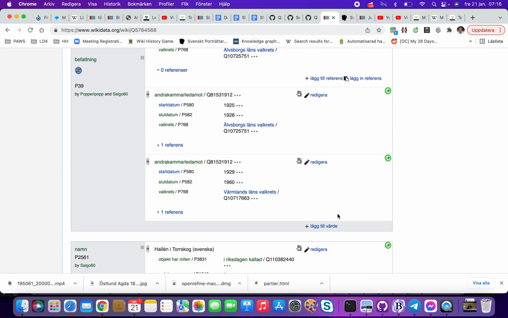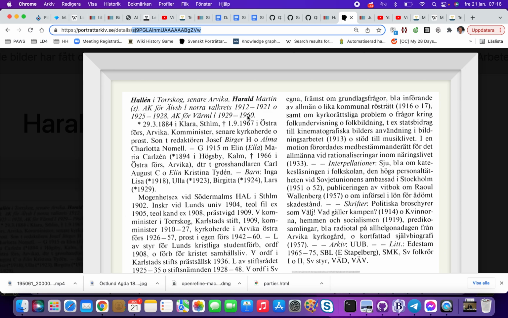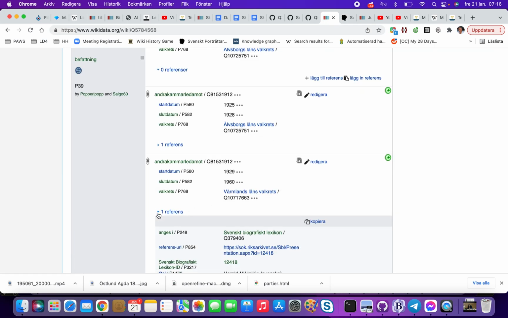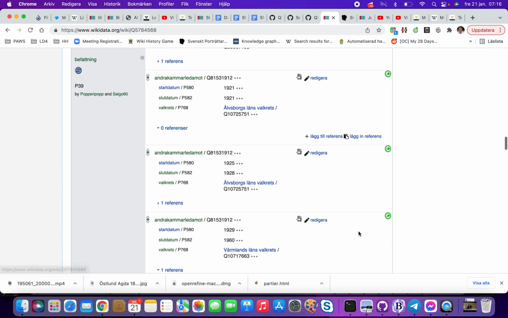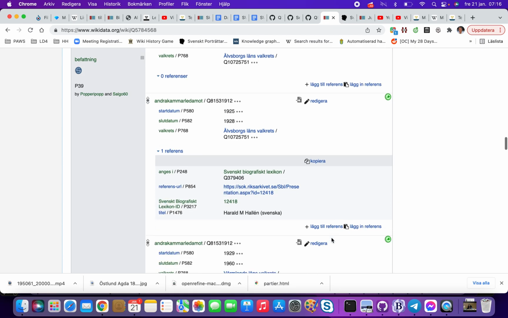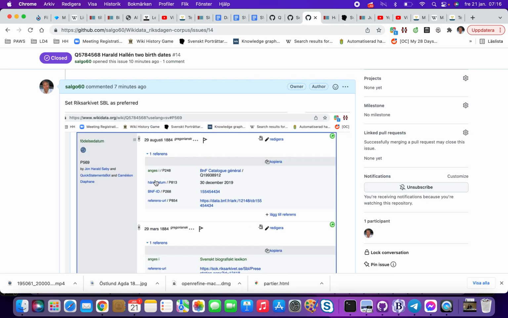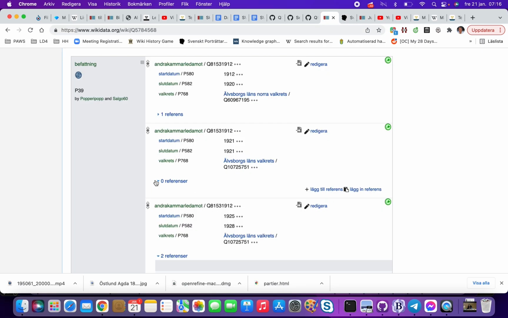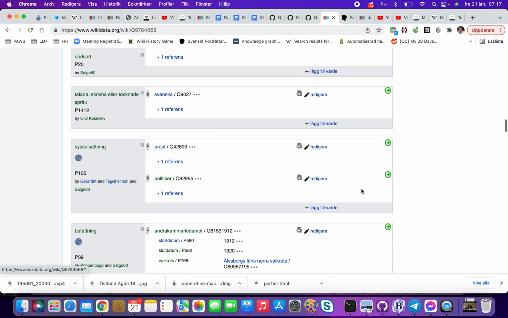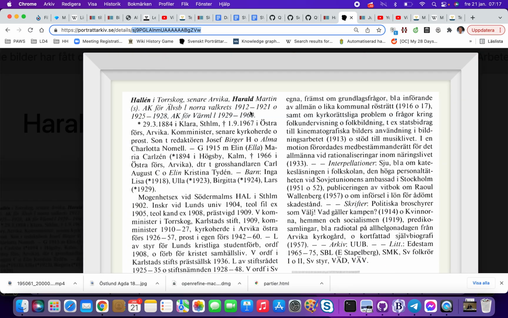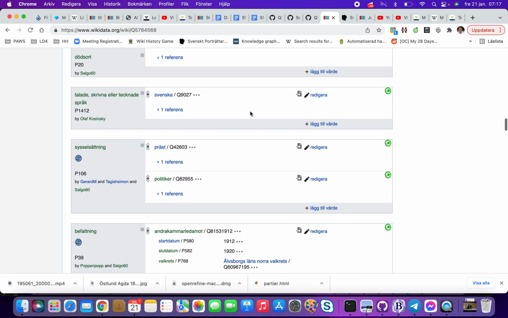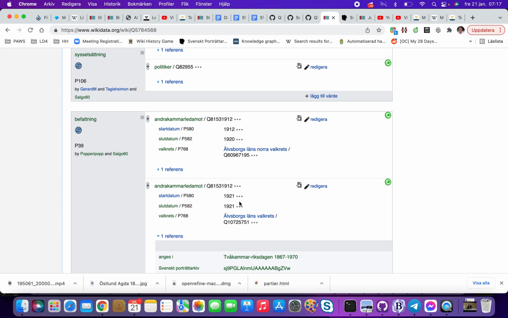And now we can see what dates they confirm. 29 to 60, they confirm. They confirm 25 to 28. They confirmed 21. And do they confirm the 12, 21? Yes. This was odd.